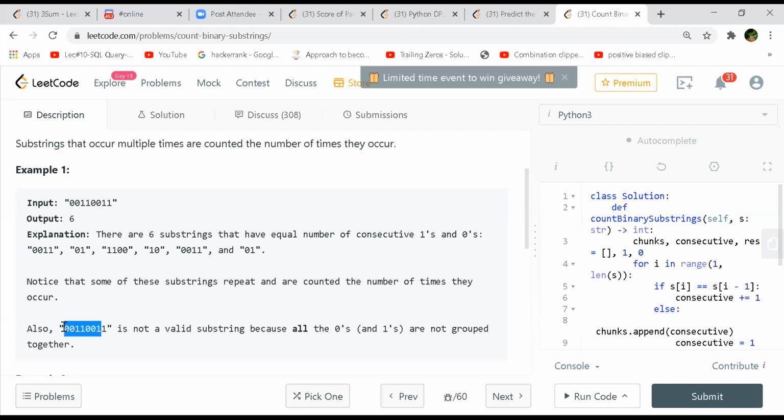Like here you have 0 0 and 1 1. First you check this and this: this is a 0 and this is a 1. Then you move inward, and you keep moving till this point, and this is also true. Once you cross, before crossing it is all true, so that is a proper substring. Makes sense.